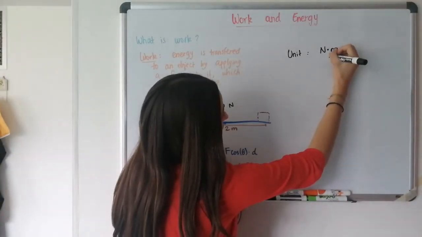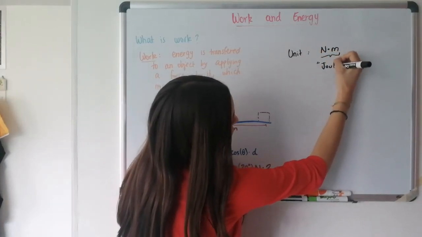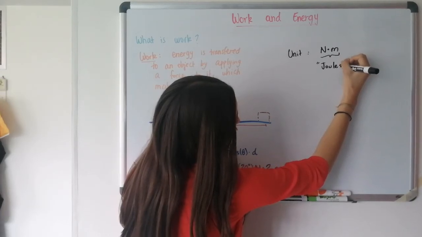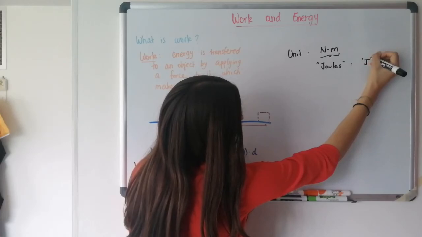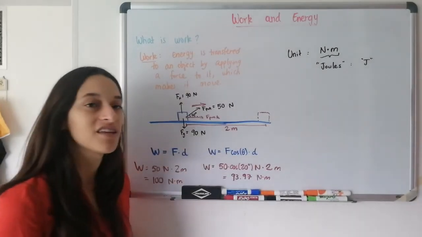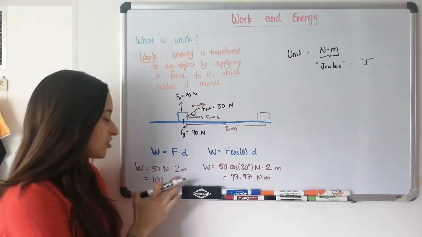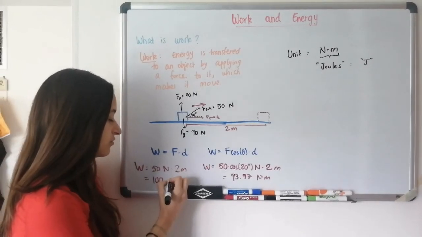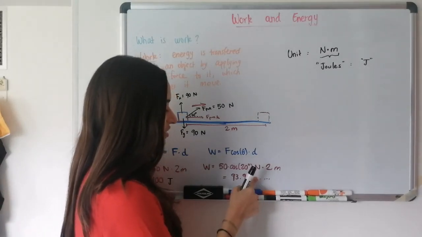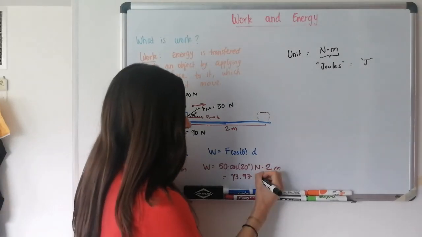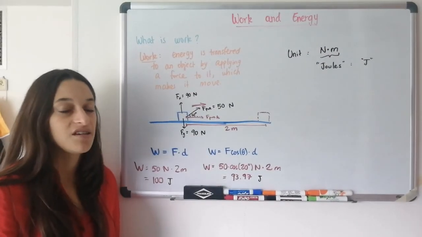This thing right here is given the name joules, or joule, 1 joule, 2 joules, and the letter J. So from now on, we're going to use J for everything that's energy and everything that's work. So here we can change newton times meter with a J, so it's 100 joules, and here too, 93.97 newton times meter is 93.97 joules. So that's it for work.